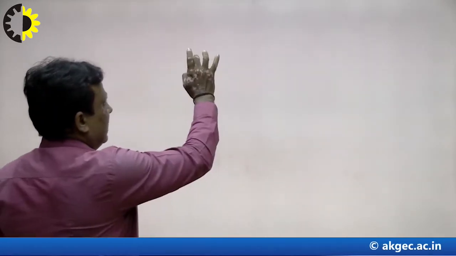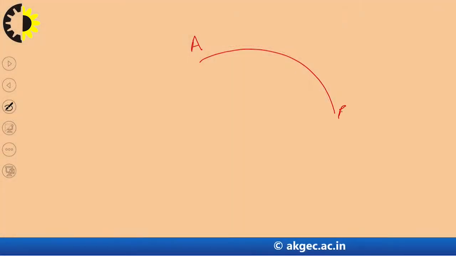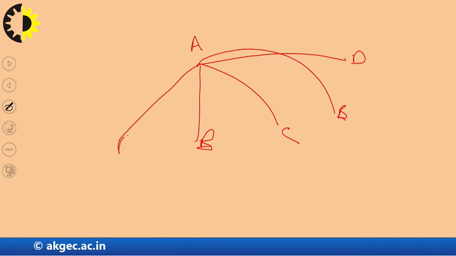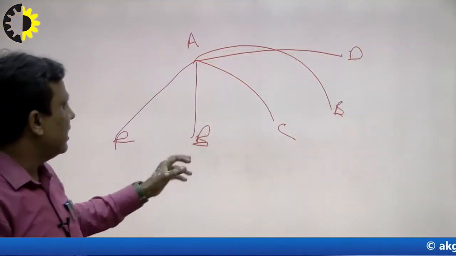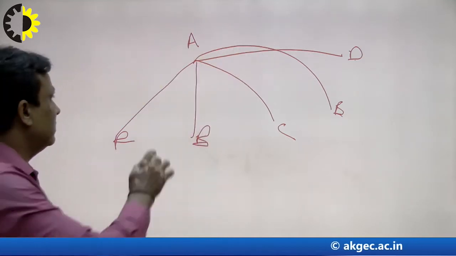How? One example of the mathematics. Suppose this is the robot and it wants to work here. This is A and this is B, one direction. This is direction C, this is direction D, this direction E, and this is F. So this is the roadmap. It can do work in 6 dimensions, 1, 2, 3, 4, 5 and 6, 360 degrees around it.